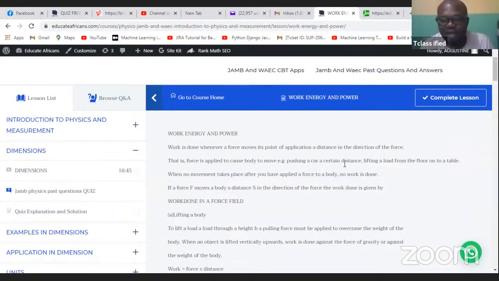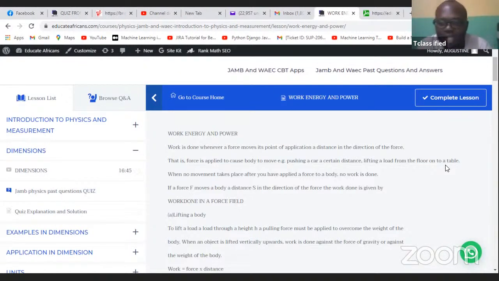Okay. Another way is by what? Lifting a load from the floor to a table. You lift a load. This is your table. This is the floor. You carry this load from here, you move it a distance and keep it on the table. You've done work, because work is simply what is done whenever a force moves something from its point of application.